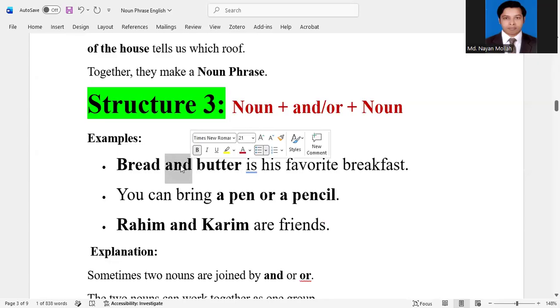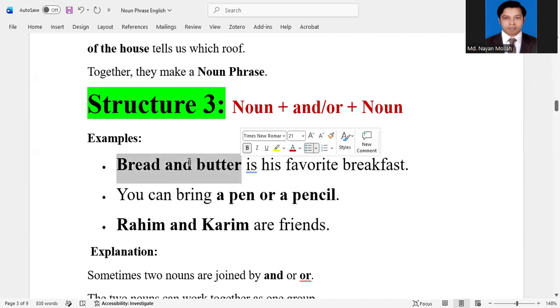That means and is a conjunction word. So and connects the nouns bread and butter. So bread and butter is the subject of the sentence and works as a noun phrase.